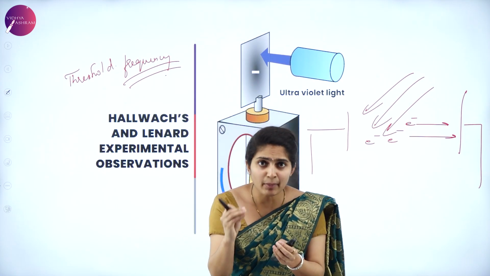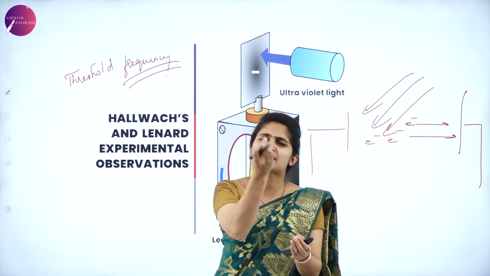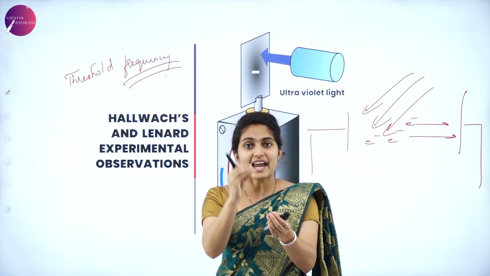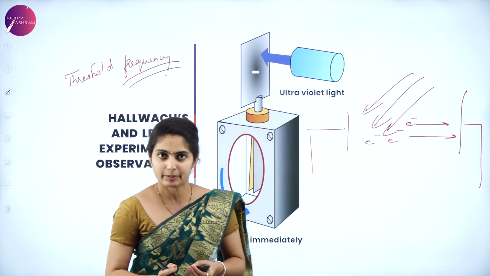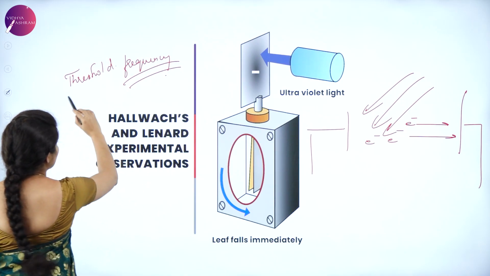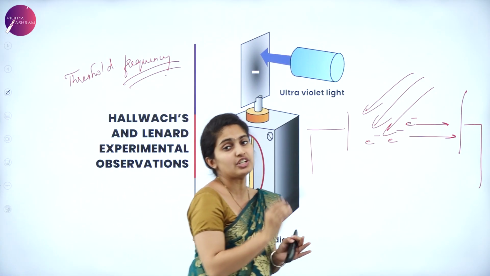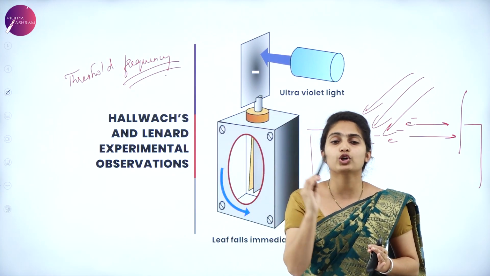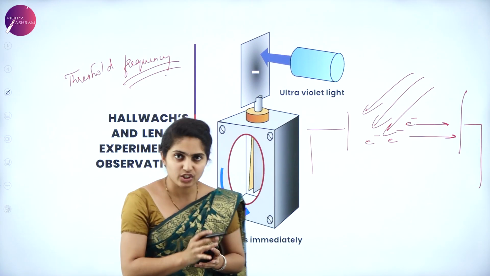It is the minimum frequency. Okay, the threshold frequency means we say it is the minimum frequency at which the electron just starts escaping the emitter plate. Understood? So that concept arises when we consider Hallwachs and Lenard's experimental observation, which was actually the photoelectric effect observation. Okay, for this there were certain conclusions.